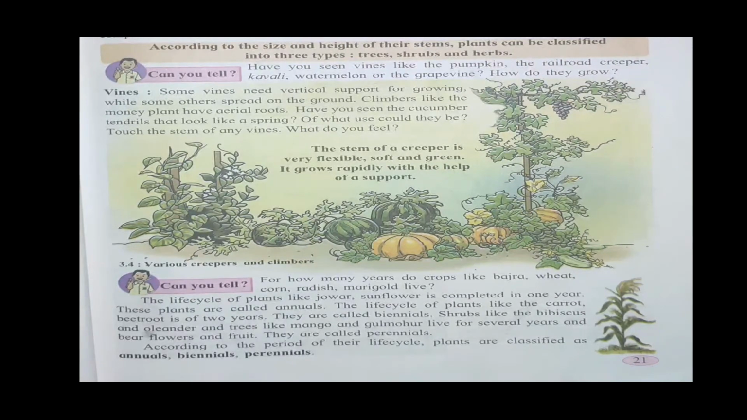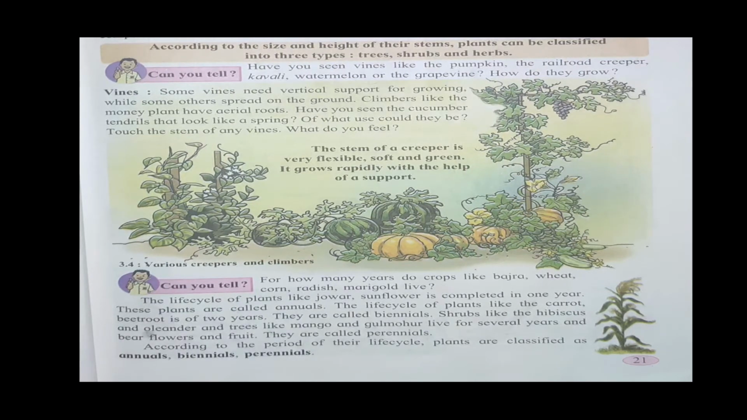Okay. Have you seen vines like pumpkin, creeper, kauli, watermelon or the grapevine? How do they grow? See in the pictures. Various creepers and climbers are seen. Some vines need vertical support for growing, while some others spread on the ground. Climbers, like the money plant, have aerial roots.